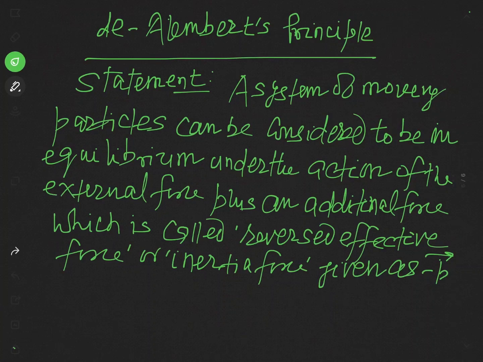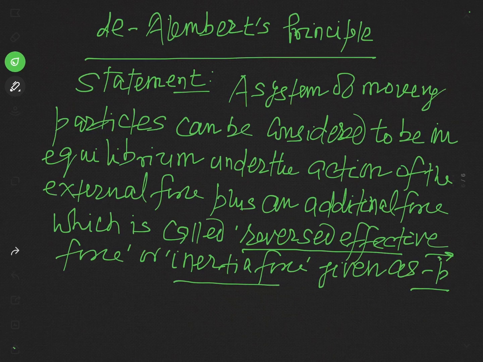So the statement is very simple. We know that under a resultant force acting on the system, it does not remain in equilibrium. But if we consider that along with the external force, an extra or additional force, which is called a reversed effective force or inertia force, and it is defined by minus P dot, where P is in fact momentum, and P dot in accordance with the second law of motion will represent a quantity which has dimension of force.